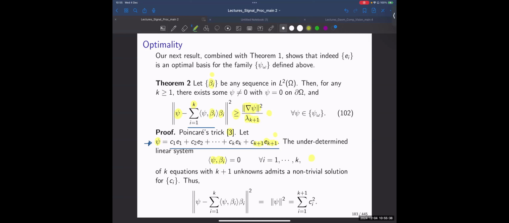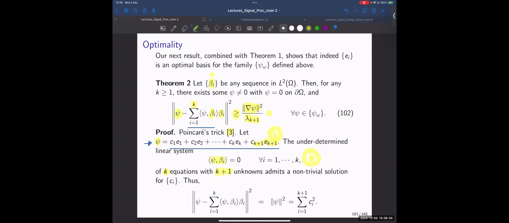I can do that because I have k equations with k plus one unknowns, so there is a non-trivial solution. So this is the way I would represent my phi function. Again, it exists in the k plus one natural basis functions, but all the coefficients would be equal to zero if I project it onto the beta.